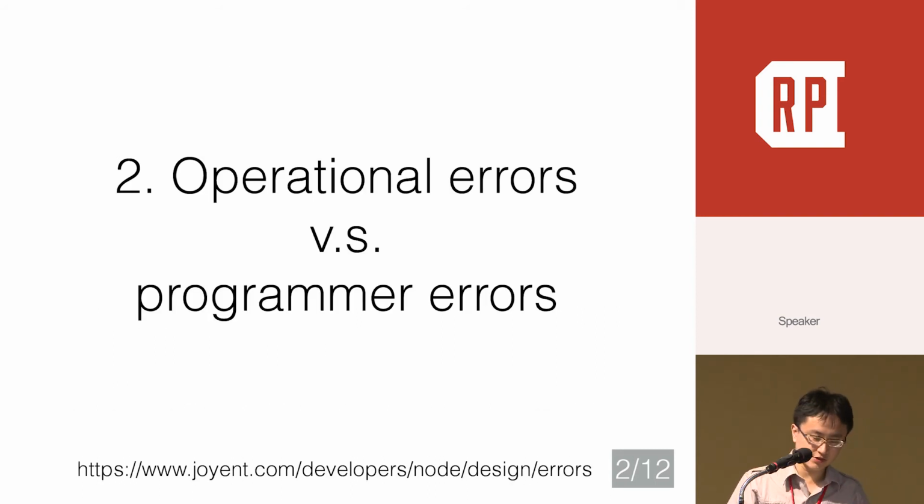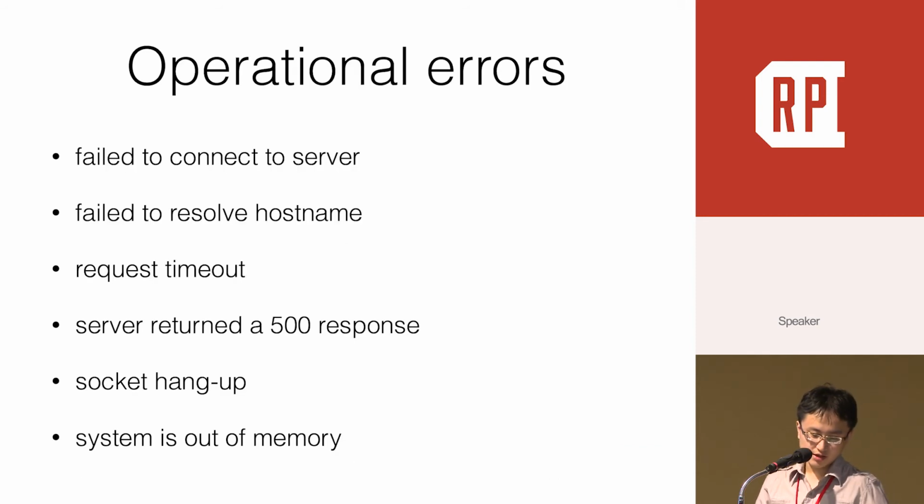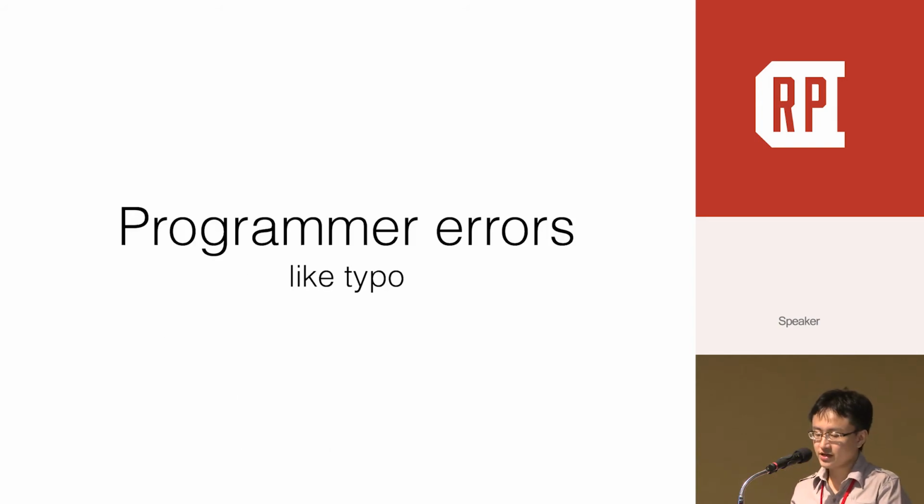Another great perspective is what kind of errors we can handle. We can divide them into two kinds: operational errors and programmer errors. Operational errors represent runtime problems experienced by correctly written programs. These are not bugs in our program. For example, failed to connect to server, timeout, out of memory. Programmer errors are bugs in our program. These are things that will always be fixed by changing the code, like a typo.